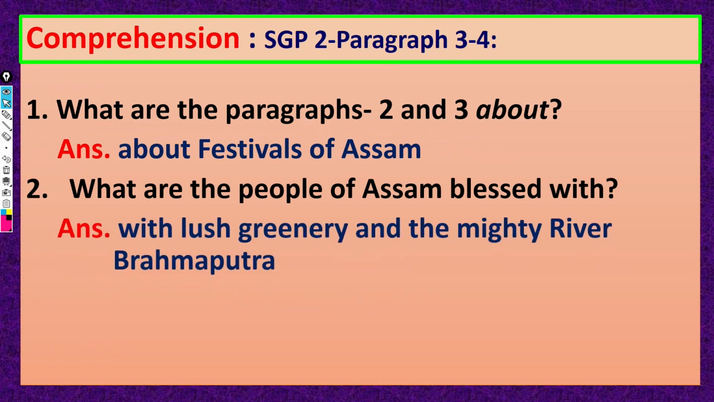One is lush greenery, and another is the mighty river Brahmaputra. So, the author says the people of Assam are blessed with 2 things, very good green fields, crop fields, and their river. Due to their river, they are very rich. They are rich in wealth, they are also rich in their culture, right.